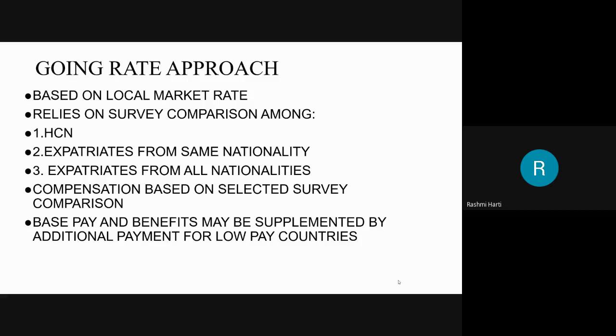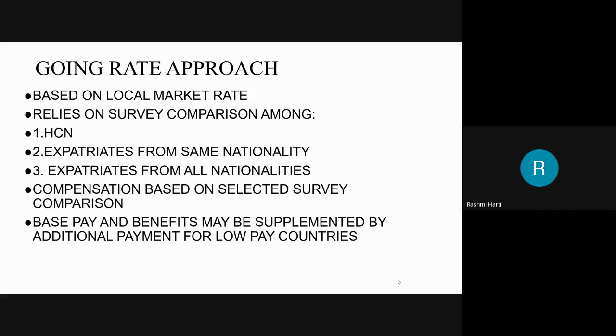So compensation is based on selected survey comparison. Base pay and benefits may be supplemented by additional pay for low pay countries. Okay, so additional pay is being given for low pay countries. So that is what we speak about the approaches, that is the going rate approach. Okay, so I hope this is very clear.